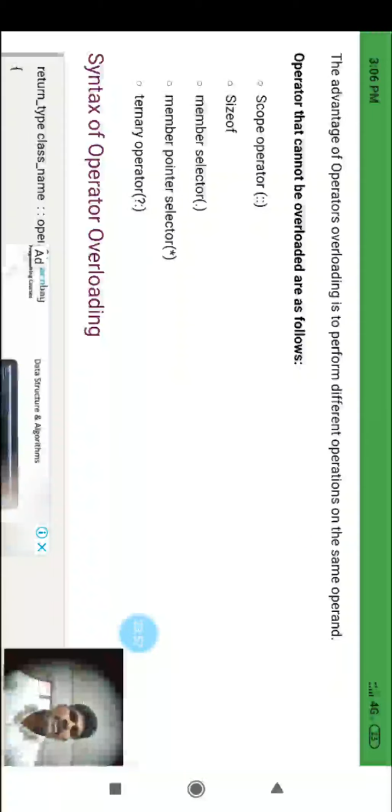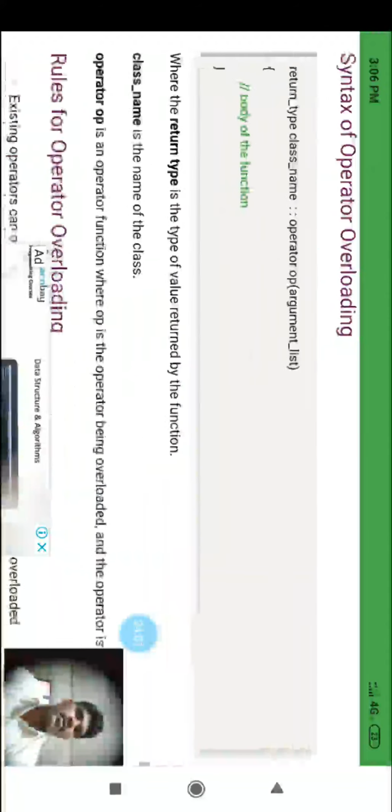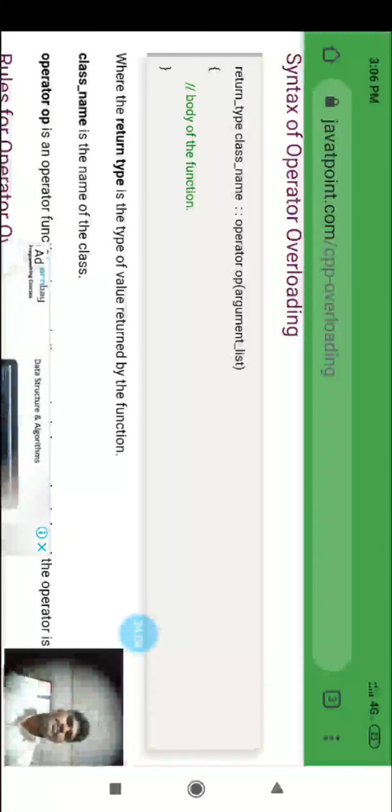Remaining operators we can overload. Already I gave many examples of what overloading is. Now we will see the syntax of operator overloading. What is the syntax for operator overloading?